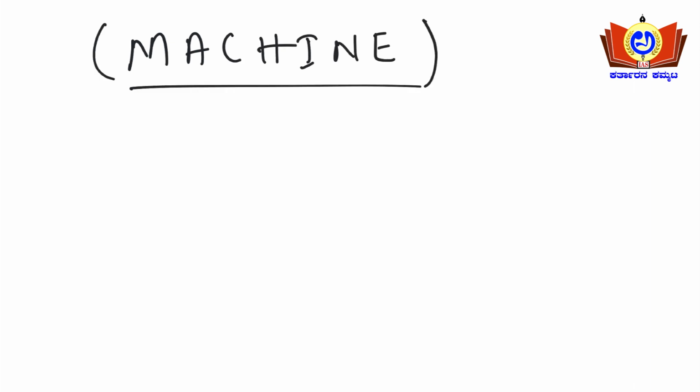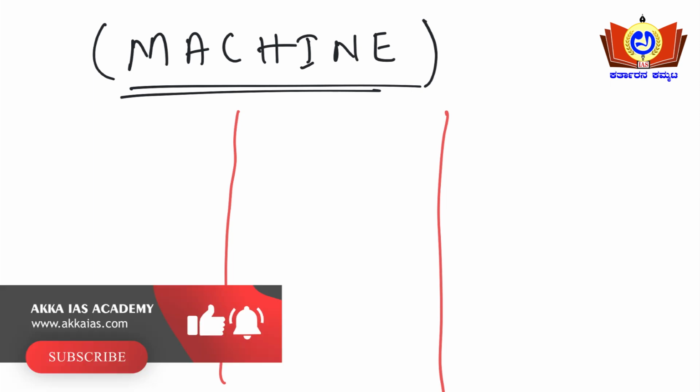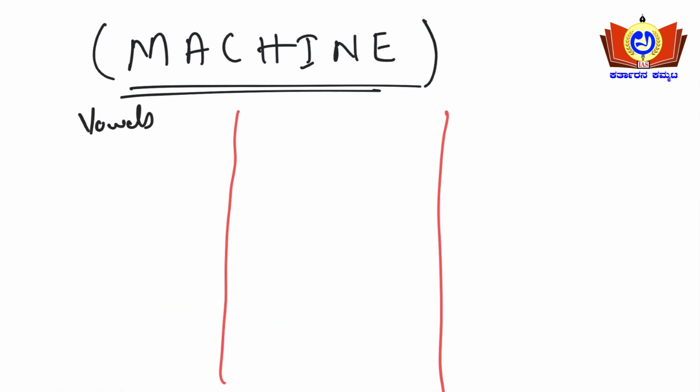See here guys, I'll take an example word, MACHINE. In this particular example only, I'll explain all the three methods. So three cases I'll be dealing with here. The first case will be vowels come together.